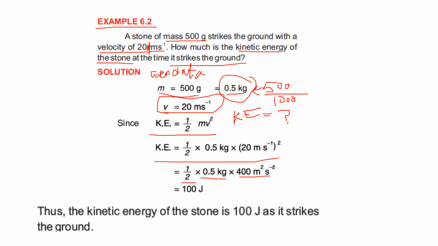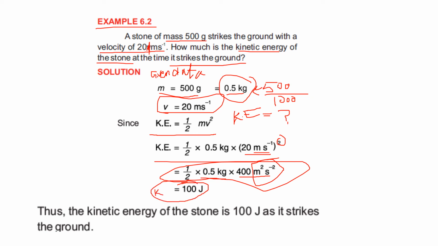If you take the square, then the unit will also be squared, because the square is on this whole value. If you simplify this value with the help of a calculator, you get the answer 100 joule. 100 joule is basically the kinetic energy.